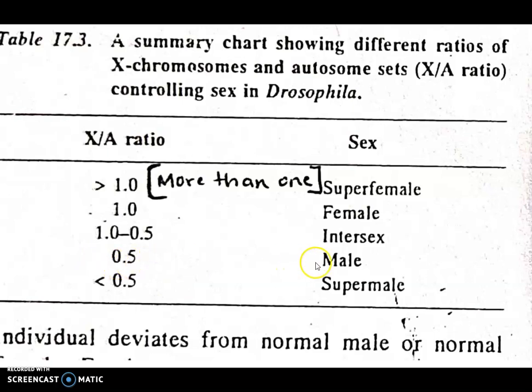If the ratio is 0.5, it is a male, and if the ratio is less than 0.5, it is a super male. In this condition, intersexes, super males and super females are generally sterile. They are not fertile. Only normal females and normal males are fertile. Thank you.